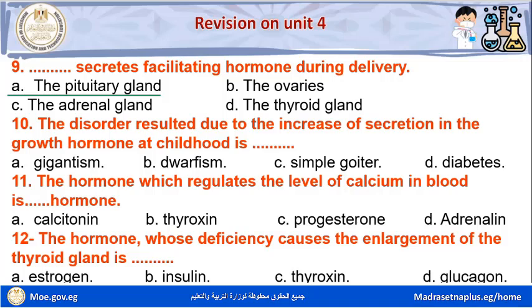Letter B, dwarfism. Letter C, simple goiter. Letter D, diabetes. The disorder resulted due to the increase of secretion in the growth hormone at childhood is gigantism.